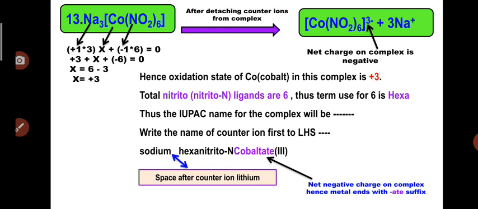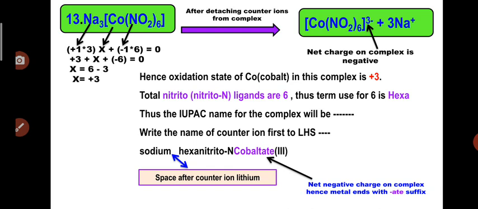and the complex will get 3 negative charge. So how is it? Because NO2 has a minus 6 charge and central metal atom cobalt has a plus 3 oxidation state. So minus 6 and plus 3, it will be a minus 3, and that charge will be accommodated on the complex. So after detachment of these 3 ions, for balancing this 3 minus charge, 3 sodium ions were present in the complex. Once these sodium ions detach from this complex, the complex will get a net negative charge. Hence the metal name will end with the ATE suffix.